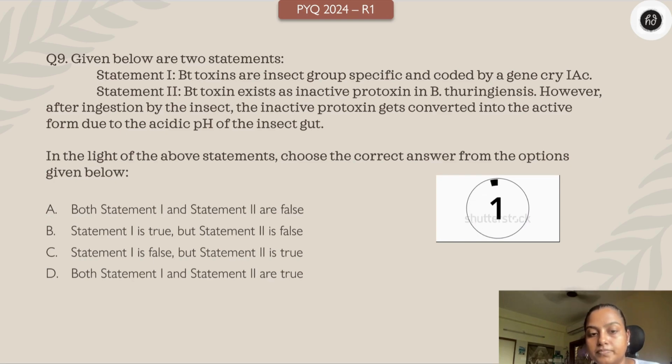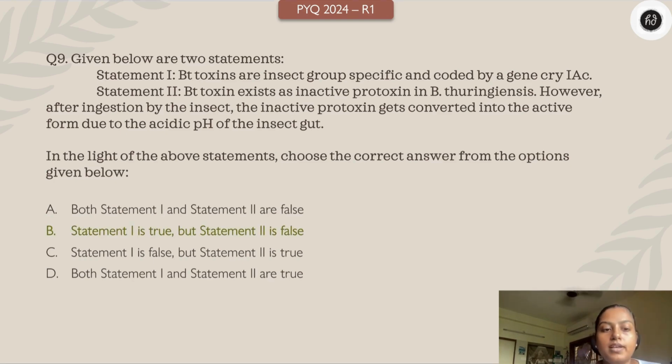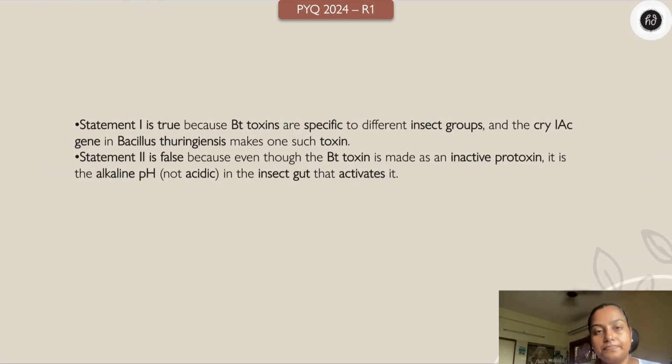Come on, children. Yes. So here goes the answer. Statement 1 is true, but statement 2 is false. Obviously, because the toxins are specific for a specific group, and the gene code for that is cry1Ac. That's very true. But why is statement 2 wrong? After ingestion, the inactive protoxin is getting activated. That part is true. But what is activating it? Is it the acidic pH of the insect gut? It's the alkaline, the basic pH. That's the wrong word there. So statement 2 is false, obviously. I have added the answer slide. Okay. Moving on to the next question.